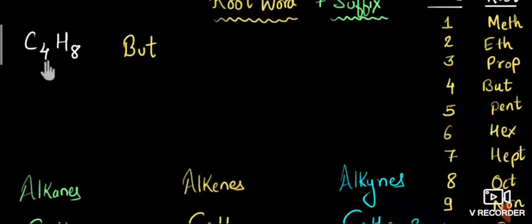C4H8: 4 carbons, but is the root word, and 8 hydrogens are there. So we know that it is an alkene group. What will come between those carbons? There will be a double bond present between the carbon atoms. So we name it butene, and you can draw the structure also.